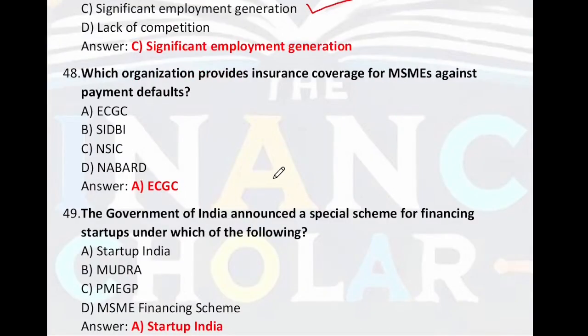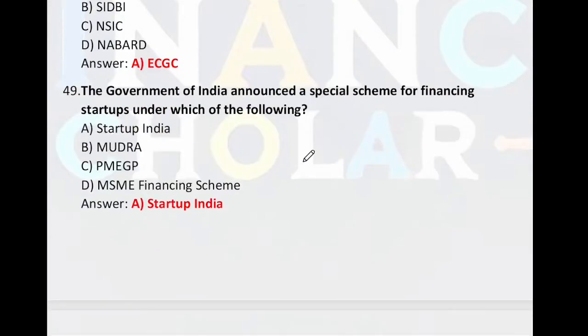Which organization provides insurance coverage for MSME against payment default? So, Export Credit Guarantee Corporation. The government of India announced a special scheme for financing startups under which of the following? So the name of the scheme is Startup India.